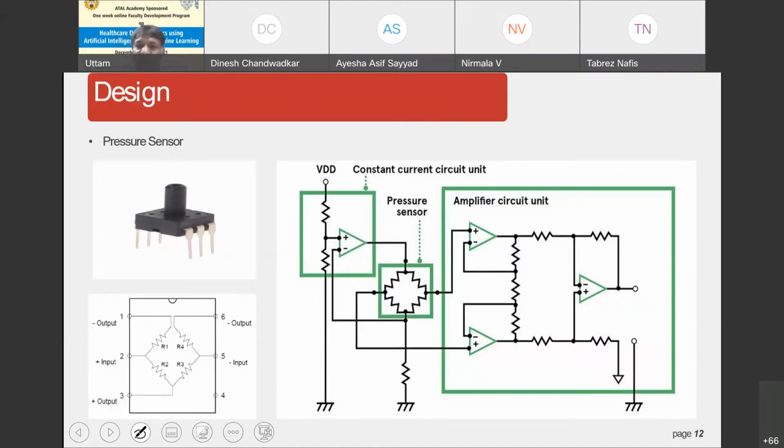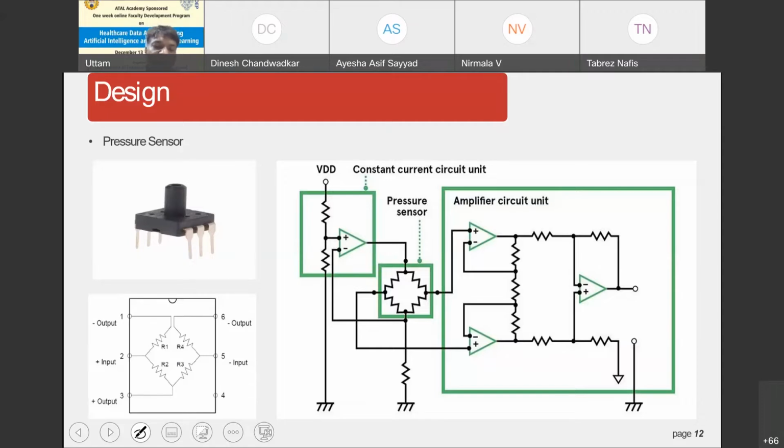You can see here the different resistances, like R1, R gain, R2, R3. The gain of the instrumentation amplifier is given by the ratio of resistances: R3 by R2 into bracket 2R1 plus R gain divided by R gain. This way you can adjust the gain, and we can also get the corresponding output.